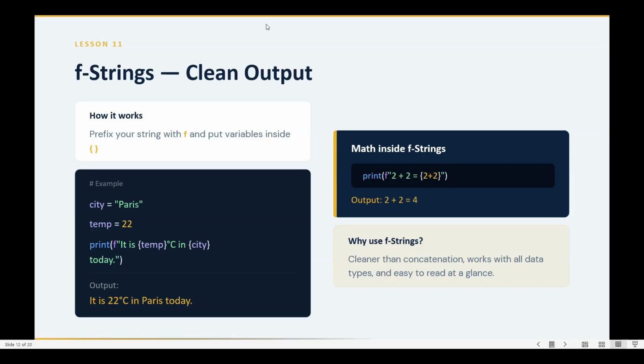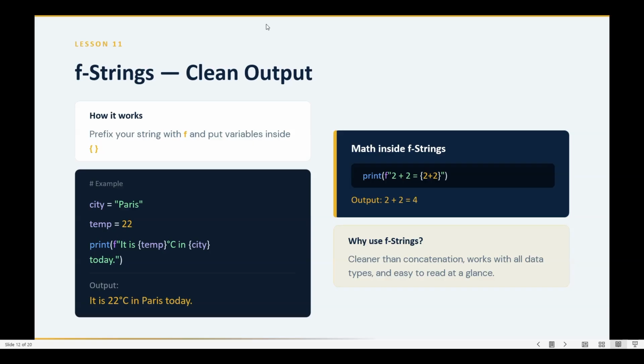Here we see about f strings, which is the most clean and readable way of printing a variable, meaning a clean output. It works by prefixing your string with f and putting the variable inside a curly bracket.